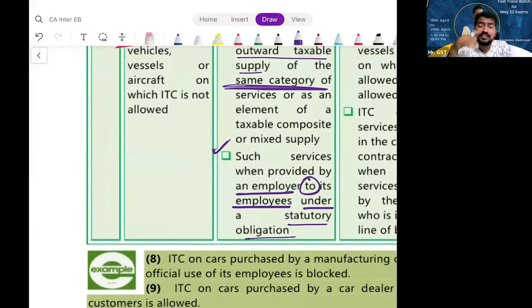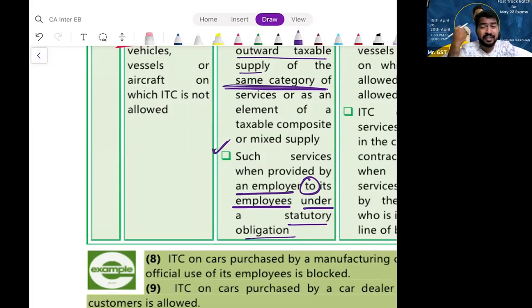Who is providing leasing of an ineligible conveyance? Employer. To whom? Employee. Why are they providing? Because of a statutory obligation. Let us assume some law says the company should rent an aircraft to the CEO. Then the recipient can take ITC. Is that clear? If you are providing it as a statutory obligation.